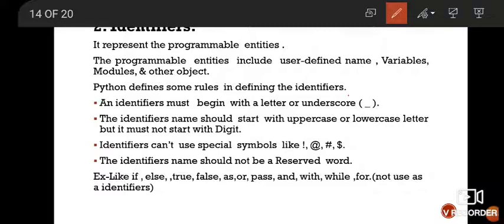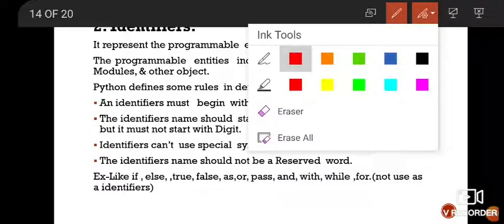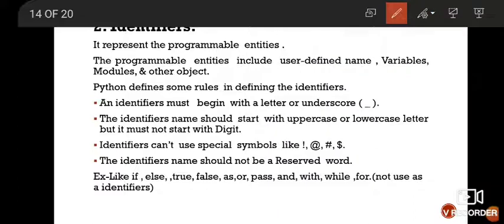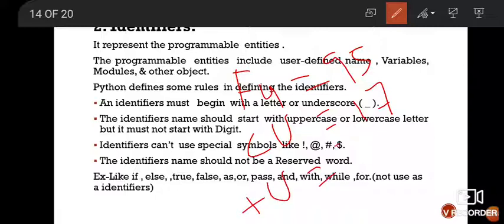Next, the identifier name should start with uppercase or lowercase, but it must not start with a digit. It means you will never use a digit at the start. For example, you can write fu equal to 95, cu equal to 17, or small tu equal to 7.